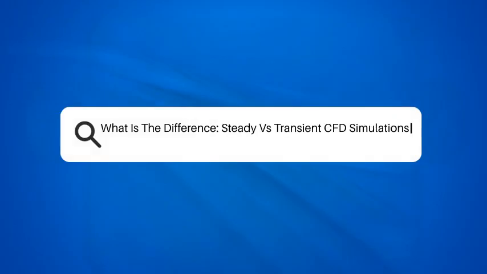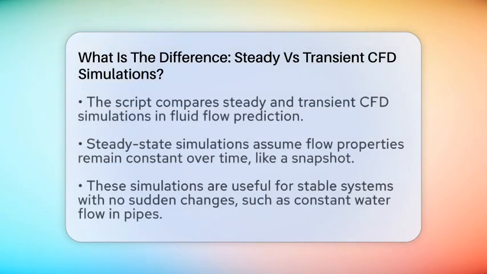What is the difference? Steady versus transient CFD simulations. Imagine trying to predict how a fluid flows in a pipe or around an object. Will the flow stay the same or change over time? That's where the difference between steady and transient simulations comes into play.